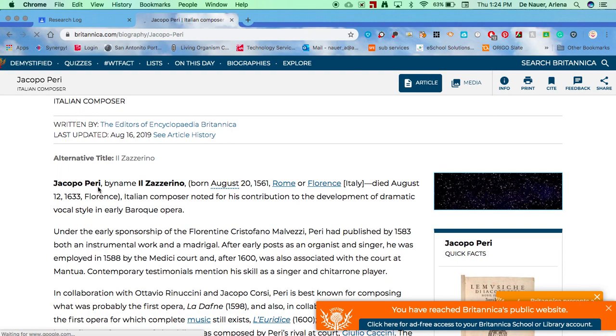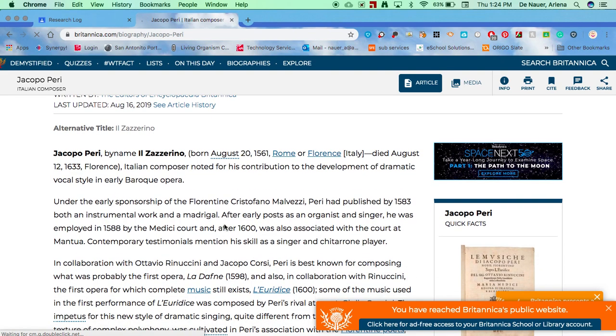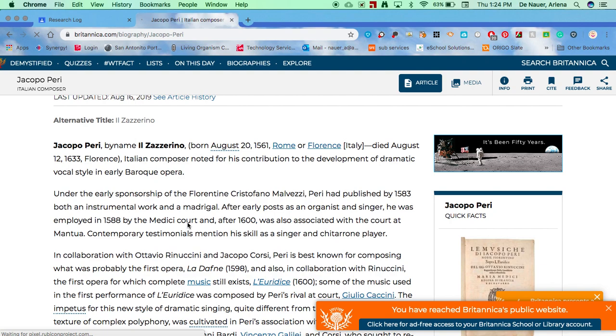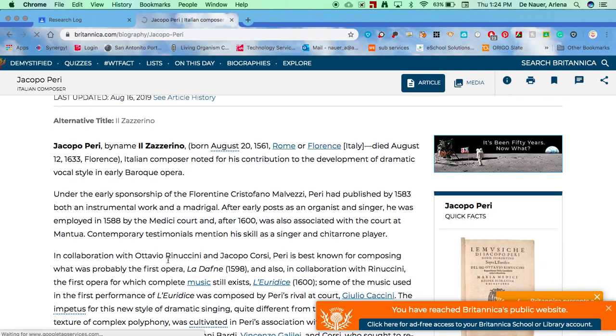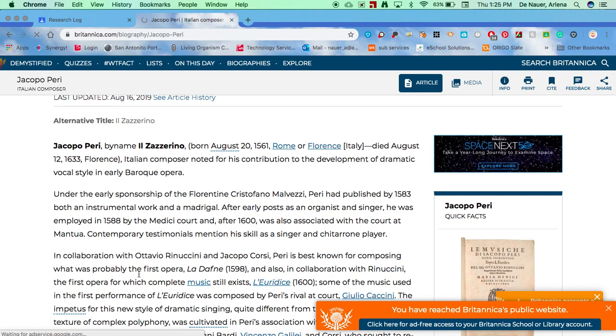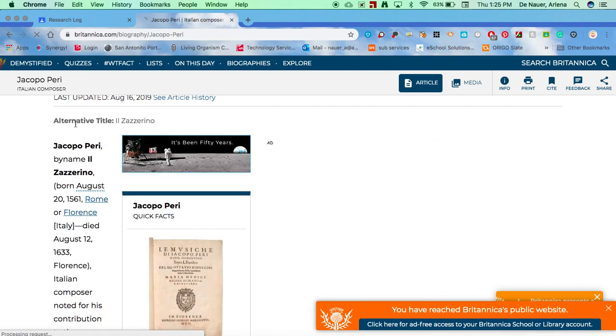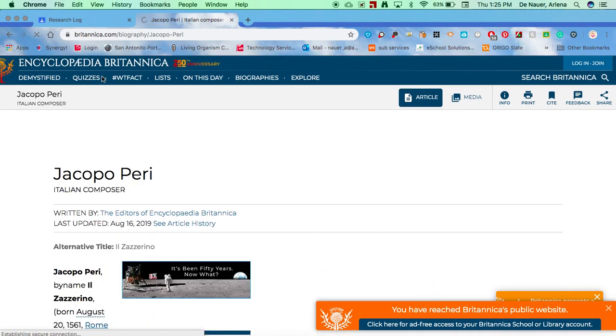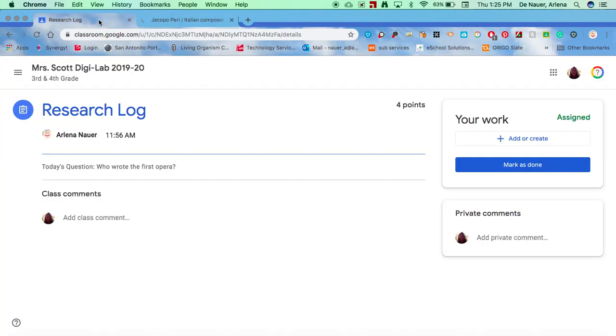It says Jacobi Peri, an Italian composer noted for his contribution. Right down here it says with these two other composers, Peri is best known for composing what was probably the first opera. So I think that Jacobi Peri is the person who we can credit with being the first person to write the opera. So I'm going to go back to my classroom, and I don't have a place to write my answer.